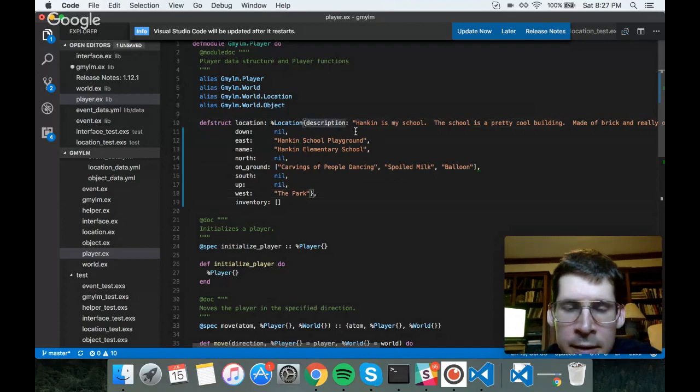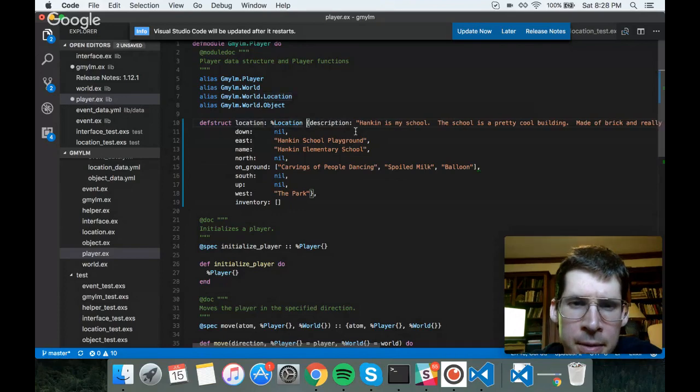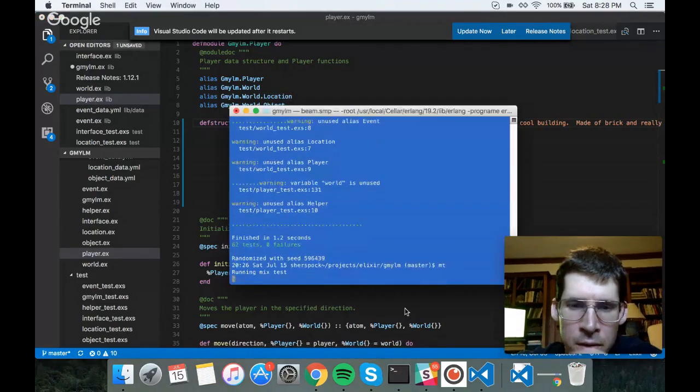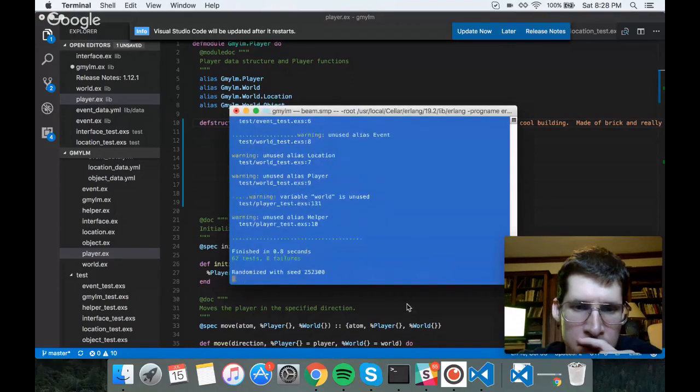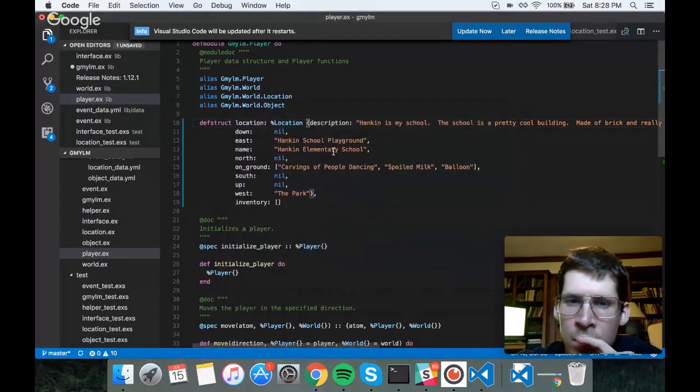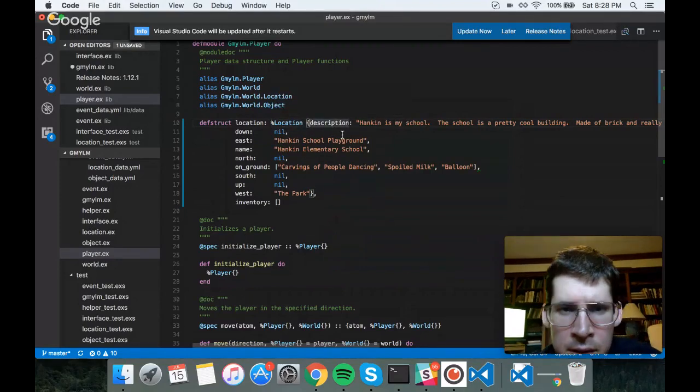Okay. I get it. I put a space on this location, I'm pretty sure it's going to fail to compile. I think that's no. I'm not sure how I feel about this.